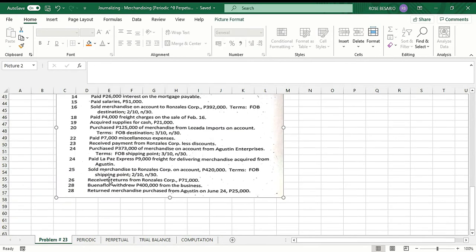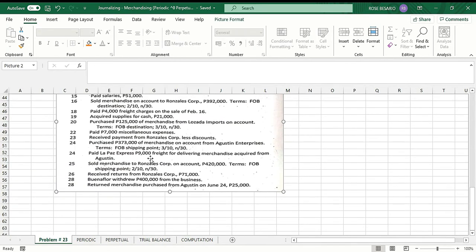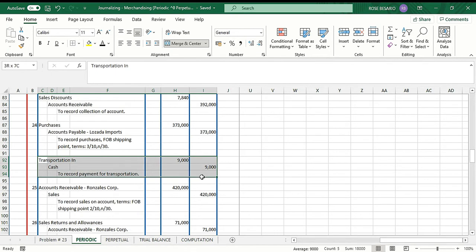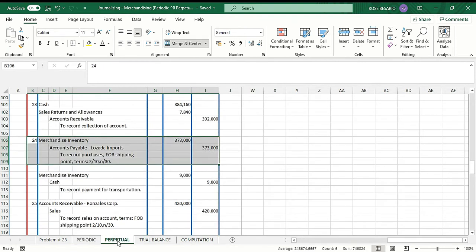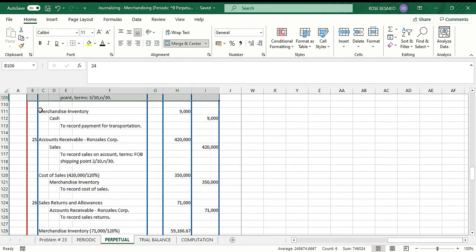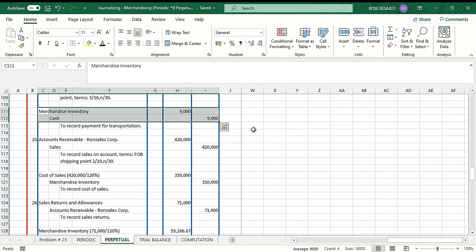Okay, the same date, we have paid La Paz Express 9,000 freight for delivering merchandise acquired from Agustin. So this is freight in. But in our case, we'll be using the account title transportation in. So for the periodic inventory system, we debit transportation in 9,000, we credit cash 9,000. Under the perpetual inventory system, we debit directly merchandise inventory 9,000, then credit cash 9,000.